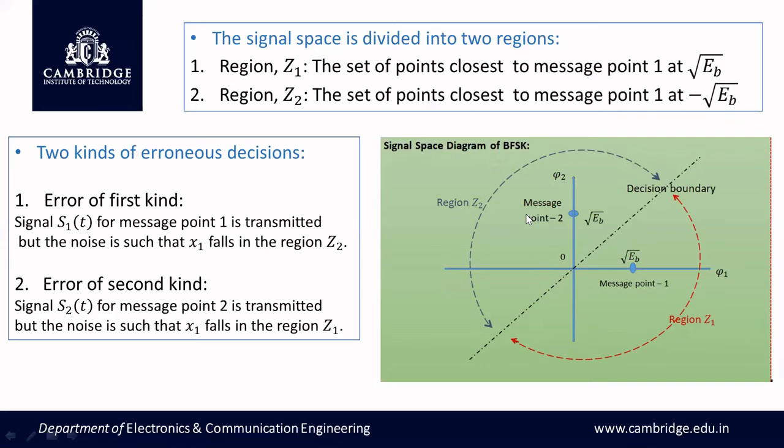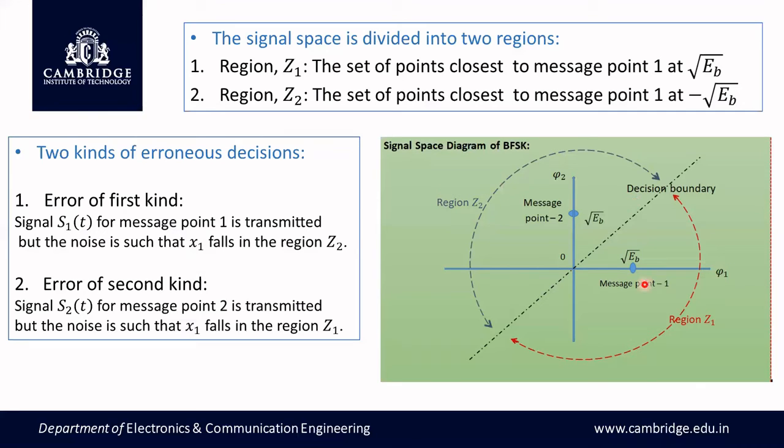If the opposite happens, then it leads to errors. Look at this one. There are two kinds of error. Error of the first kind: signal S1 of t is transmitted. Let us assume that signal S1 of t corresponds to message point 1, that is symbol 1, with this amplitude root Eb. But due to noise, x1, the value of the received signal component coming from S1 of t, falls in region Z2.